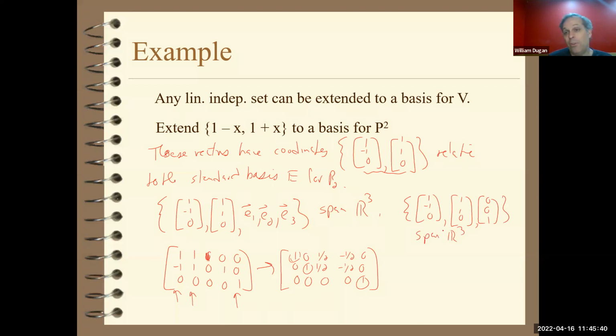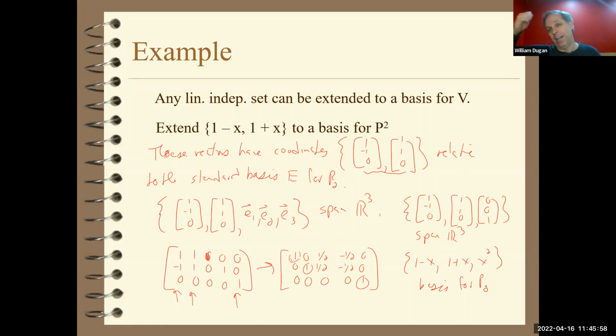Well, now just think of them as coordinate vectors and bring it back. So therefore, the set 1 minus x, 1 plus x, and x squared is a basis for P2. That's it. That's how it's done.